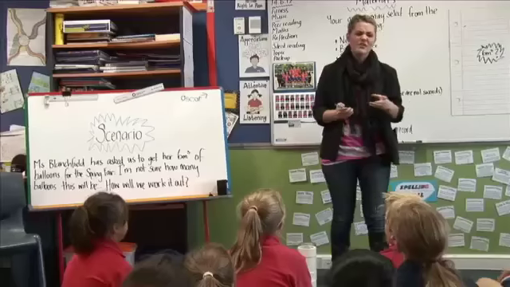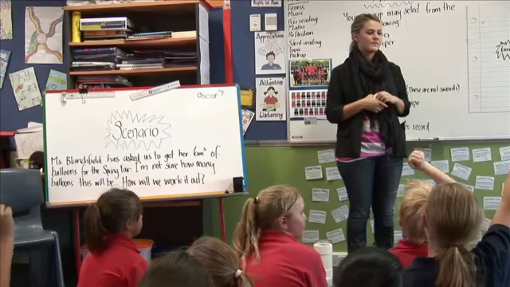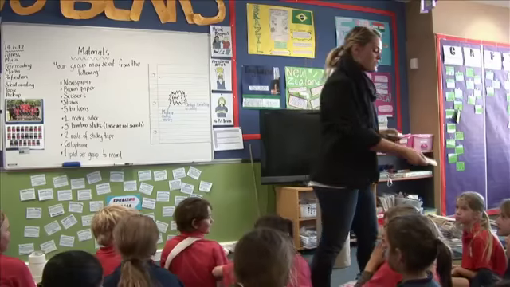All right, so how do you think that we'd work this out? Ruby? We could make a cubic metre. After that, we will be working out our groups.